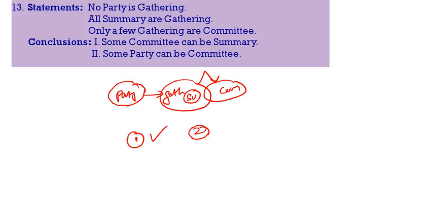Some party can be committee. Will it follow or does not follow? That we have to see. So some party can be committee. Here some committee can be summary. That one definitely follows. And the second one, some party can be committee. This is party, this is committee. So here some party can be committee. That also definitely follows. Both 1 and 2 follow is the correct answer. See the next one.